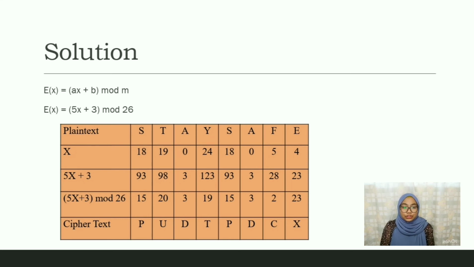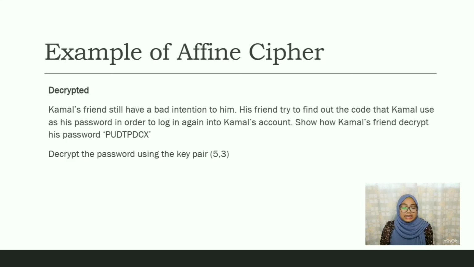The last step is we need to change the numerical value of the letters into the ciphertext. By looking again at our encoding table, we get that the numerical value 15 refers to ciphertext P, 20 is U, 3 is D, 19 is T, 15 is P, 3 is D, 2 is C, 23 is X. So the ciphertext is PUDD-PDCX. Now let's take a look at an example of affine cipher decryption using the same situation.